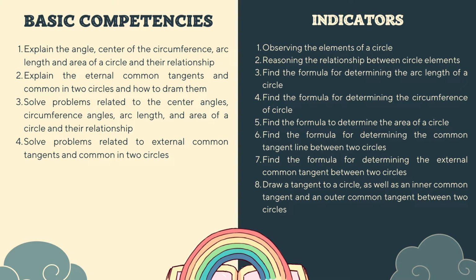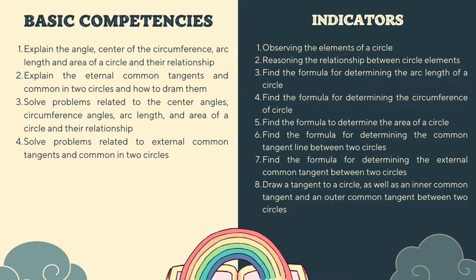Next, about the indicator. 1. Observing the elements of circle. 2. Reasoning the relationship between circle elements. 3. Find the formula for determining the arc length of a circle. 4. Find the formula of determining the circumference of circle. 5. Find the formula of determining the area of a circle. 6.